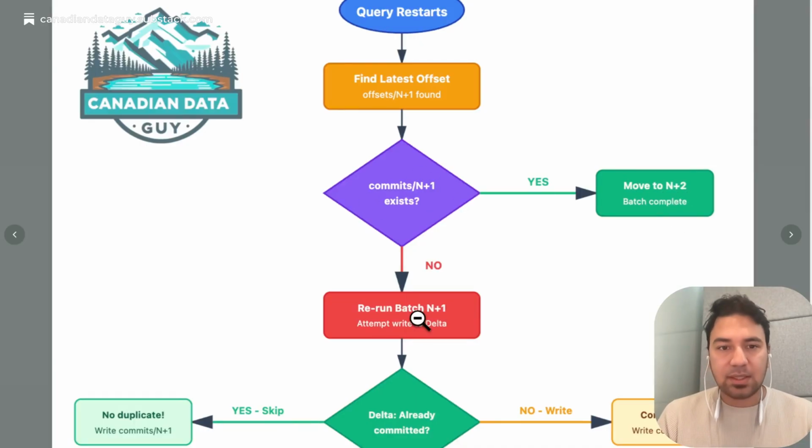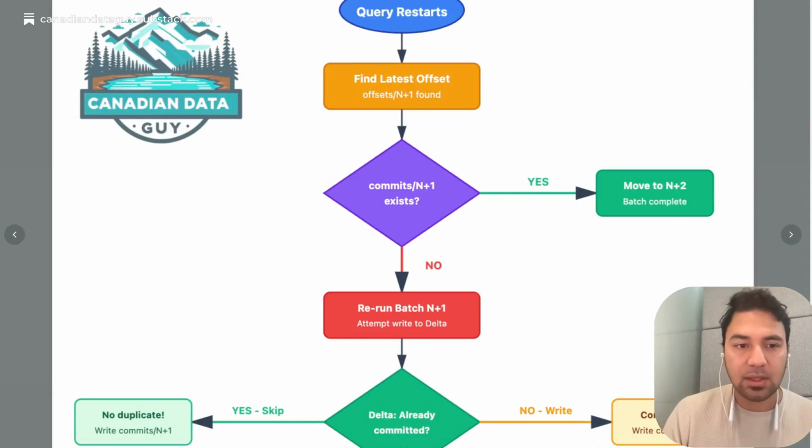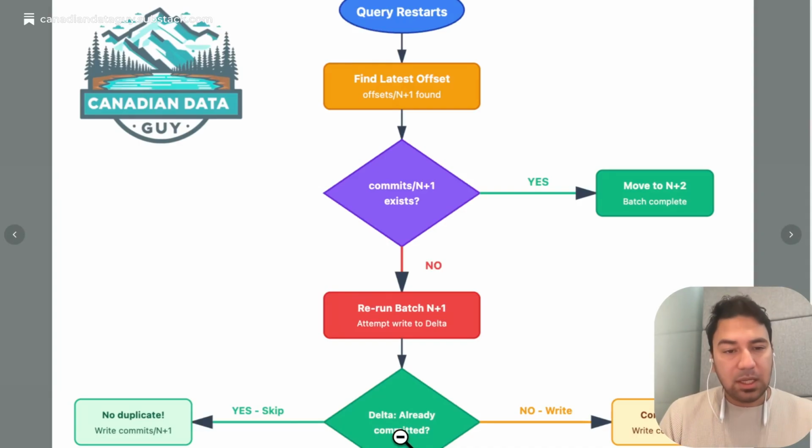If it does not exist, attempt to write to the Delta table. And then we check, has this structured streaming query ID and batch ID/epoch ID already been written? If it's already been written, then skip because the data is already there. And if no, then write the data into the Delta table. And then our life continues.